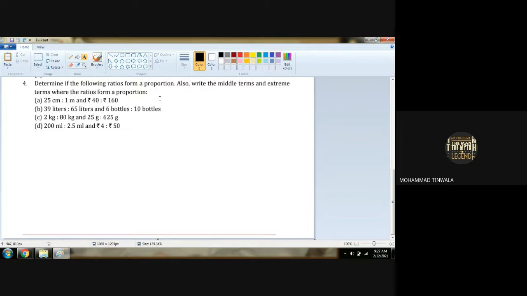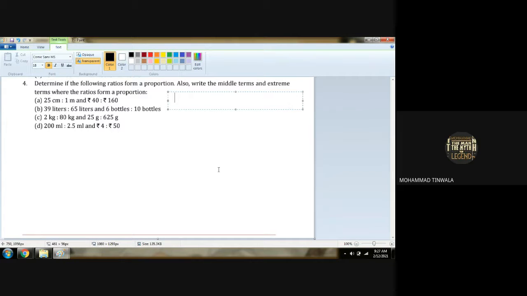So, the question is, we have to check 25 centimeter is to 1 meter and rupees 40 is to rupees 160. Any doubt with this question?